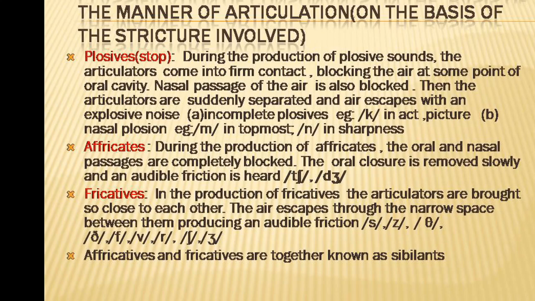So air escapes: z, th, v, f, r, sh, zh. Zh as in pleasure, sh as in ship, z as in zoo, s as in sing. These are fricatives.